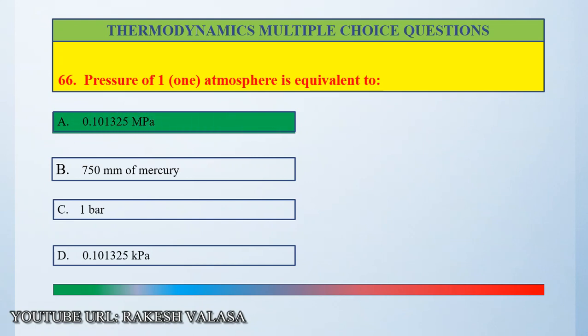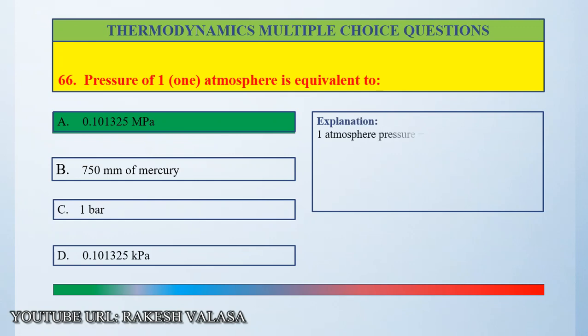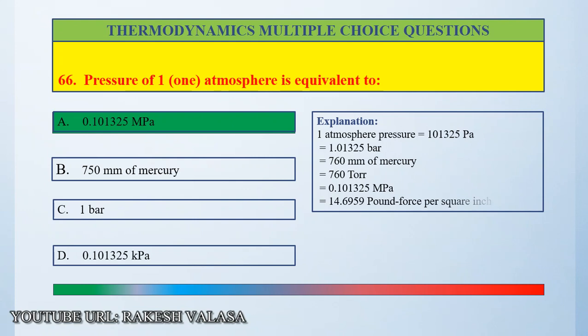Let us see the explanation. 1 atmosphere pressure equals 101325 pascal or 1.01325 bar or 760 mm of mercury or 760 torr or 0.101325 megapascal or 14.6959 pound force per square inch. So the correct answer is option A.